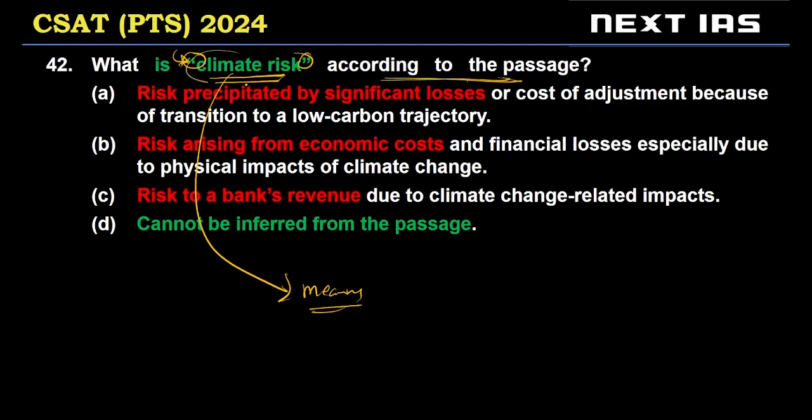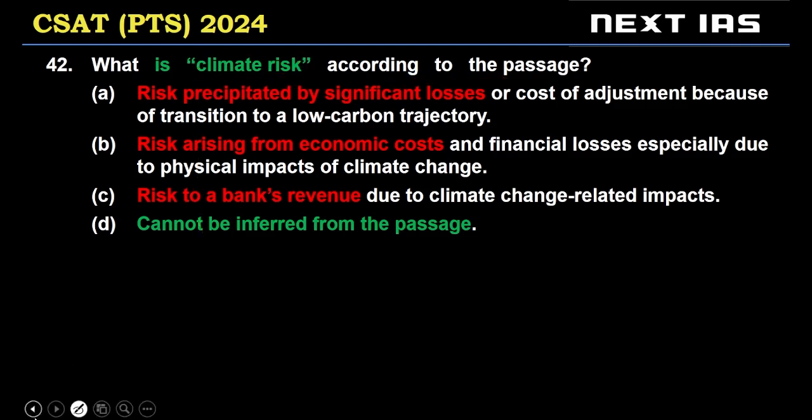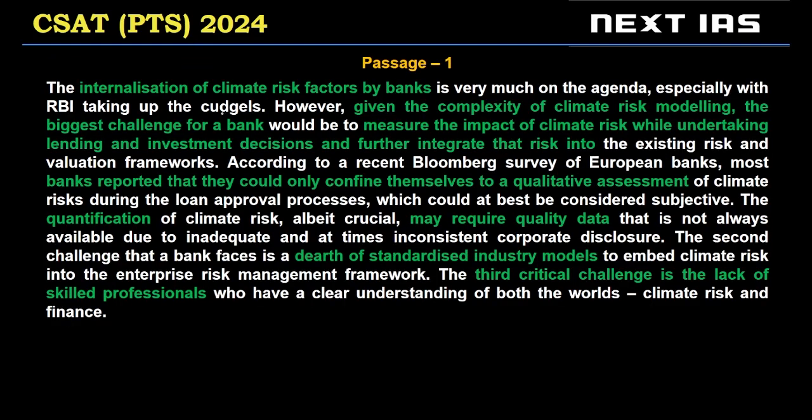This is not us trying to estimate its meaning. This is just us trying to check whether the passage has suggested its meaning, right? So remember, for these type of questions, first go and figure out what the passage is trying to state about climate risk, whether you can determine its meaning. So climate risk is discussed as difficult for banks to calculate. The modeling of climate risk is hard. Measuring the impact of climate risk is hard. Banks can only take qualitative decisions. Quantification is hard.